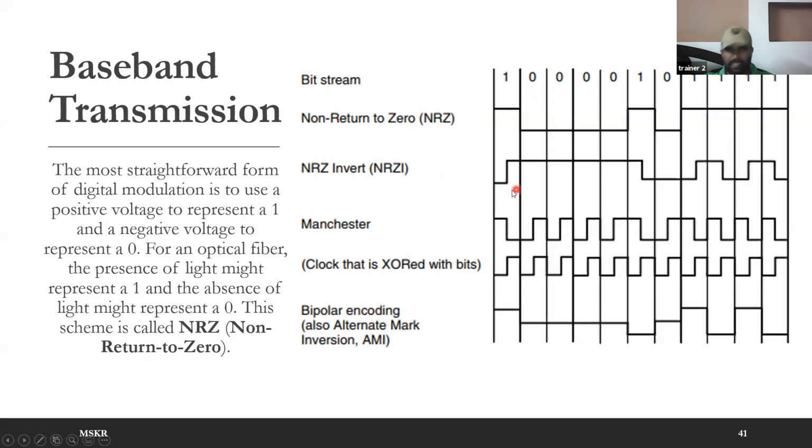The other ways, as you can see here, so this is one thing. Can anyone tell me what is the logic in the second signal, NRZ I, by looking at the figure?